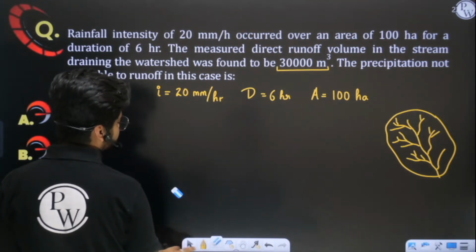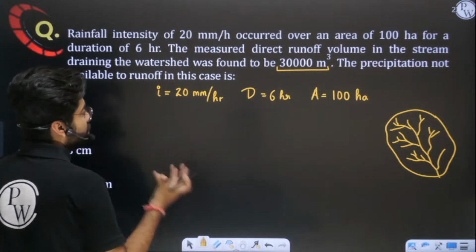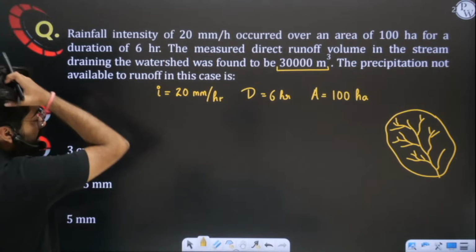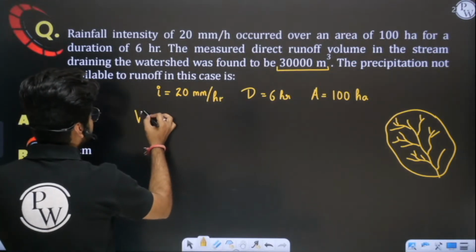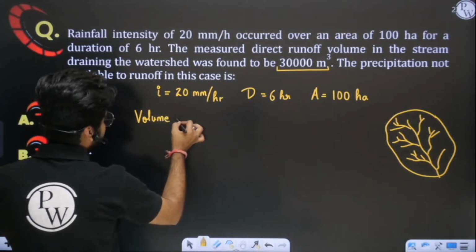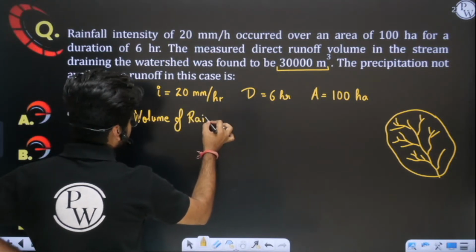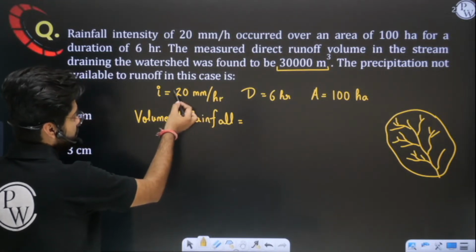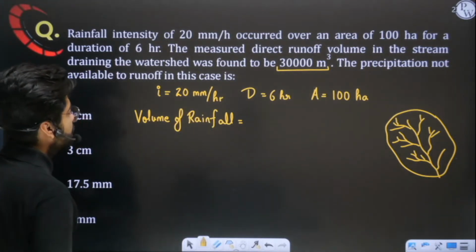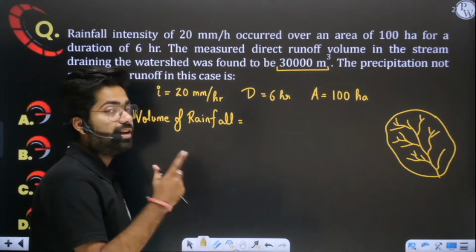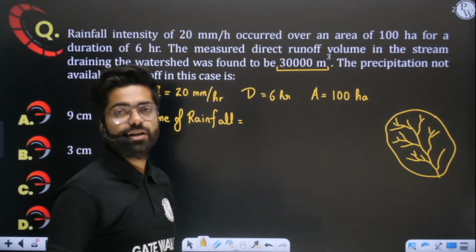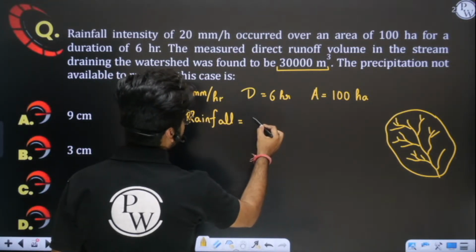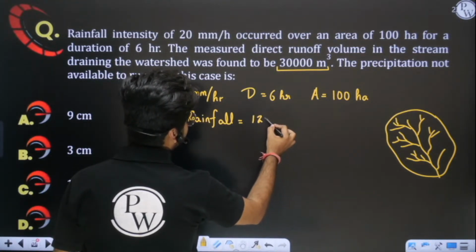Okay, so precipitation is how much? Total amount of volume of water which has occurred on this area that we have to evaluate. So total volume of rainfall first we have to evaluate. So total volume will be how much? See, 20 mm rainfall is happening in every hour. So in 6 hours, how much rainfall will happen? Can you tell me? Multiply it. In 1 hour 20, so in 6 hours it will be 120 mm.